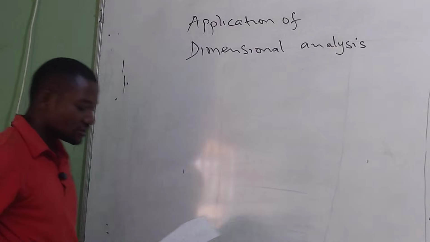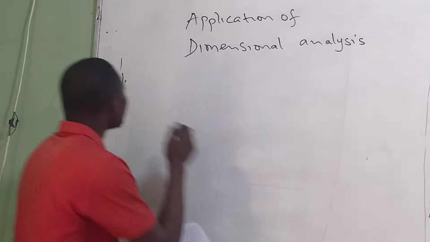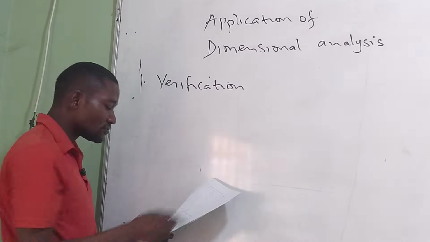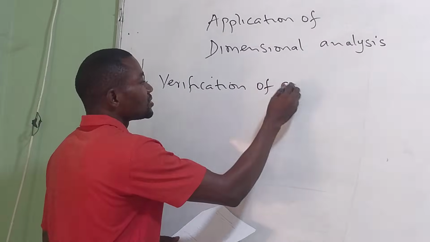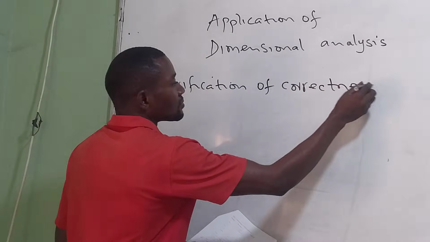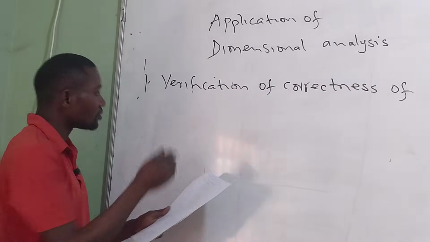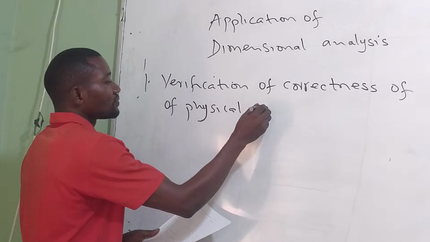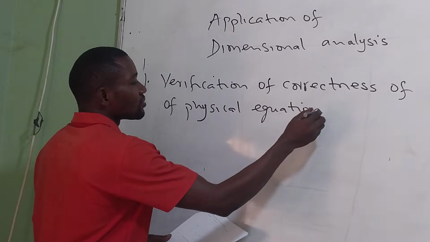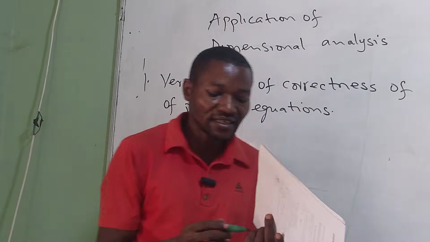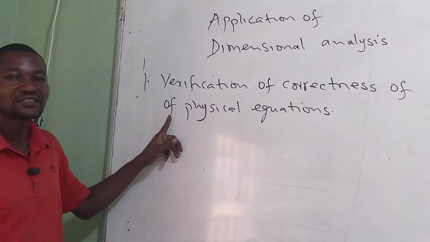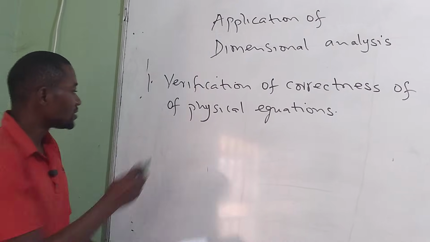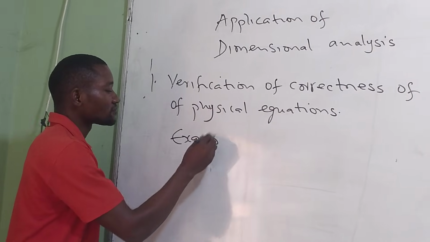The first application is that dimensional analysis can help us in the verification of correctness of physical equation. You have an equation, is it correct, is it not correct? Through dimensional analysis, we can check the correctness of an equation. If not, anybody can write anything and call it an equation. Let's look at how we apply this.